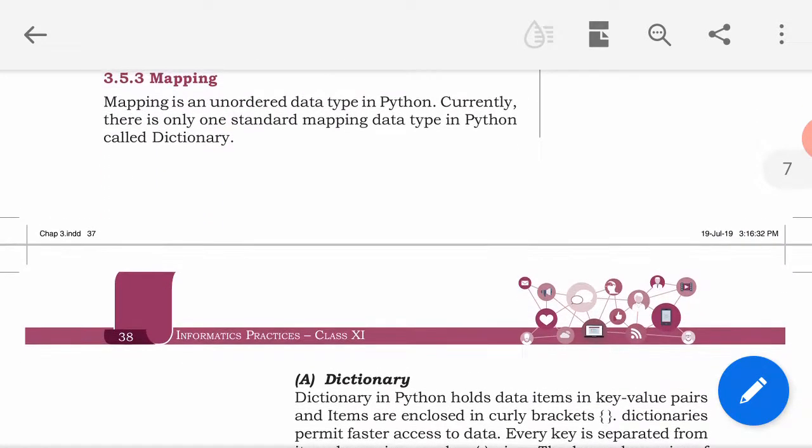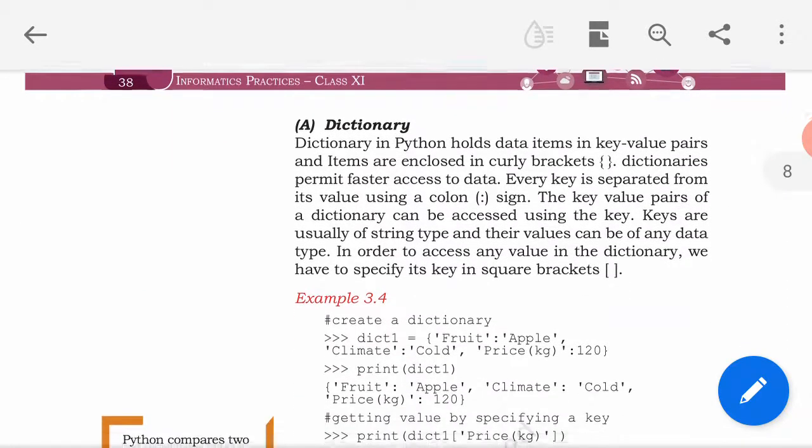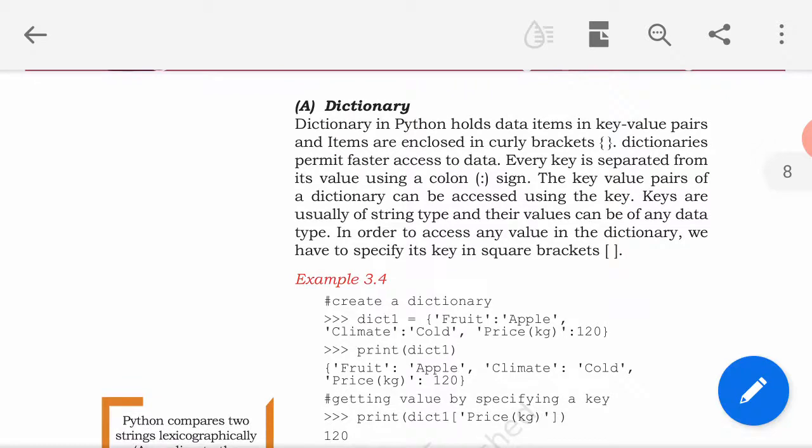Next comes mapping. Mapping is an unordered data type in Python. पाइथन में अभी तक सिर्फ एक ही स्टैंडर्ड मैपिंग डेटा टाइप है, that is dictionary under the mapping. So dictionary in Python holds the data items in key value pairs, means एक data item will have a key as well as a value.